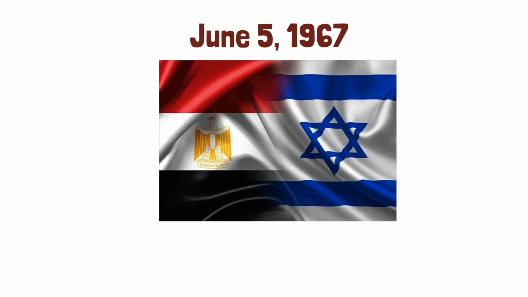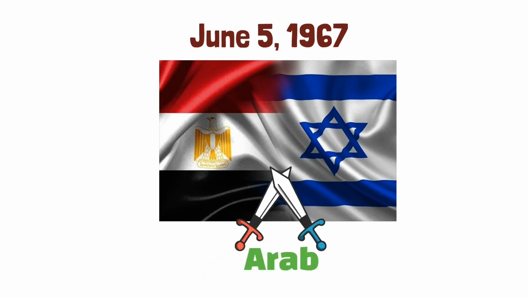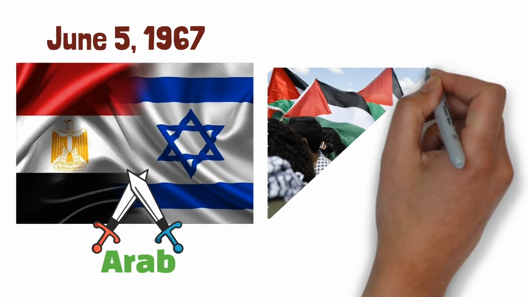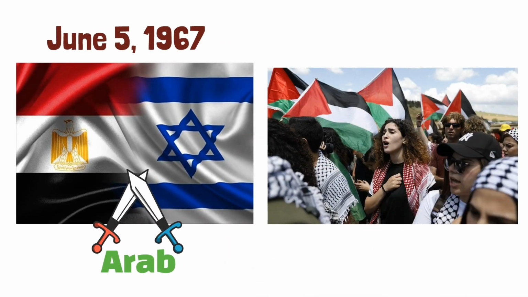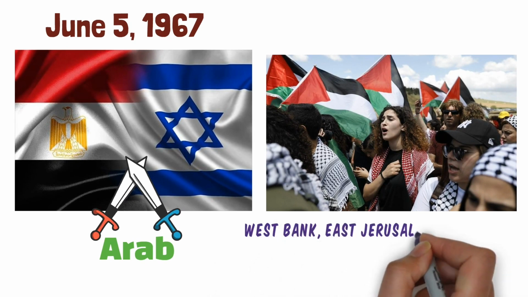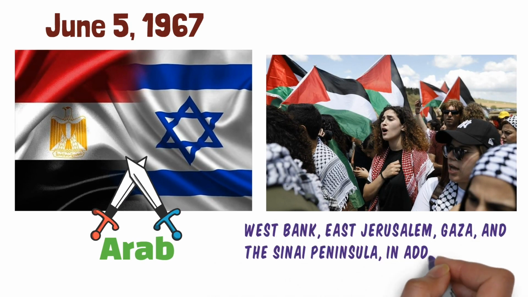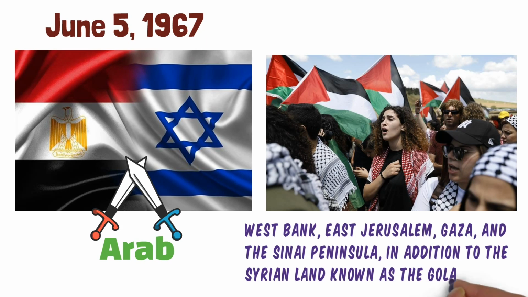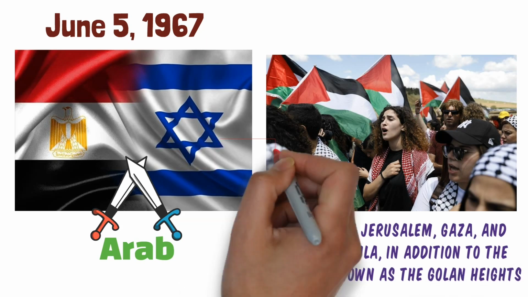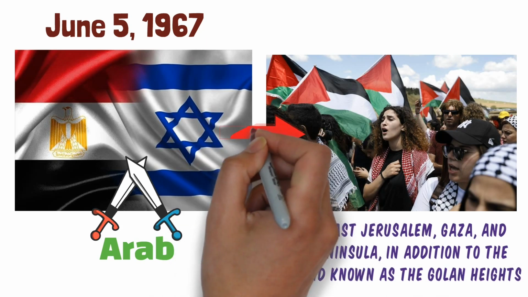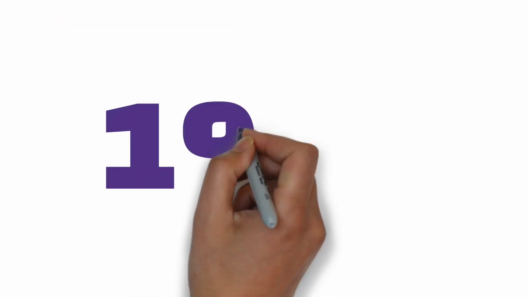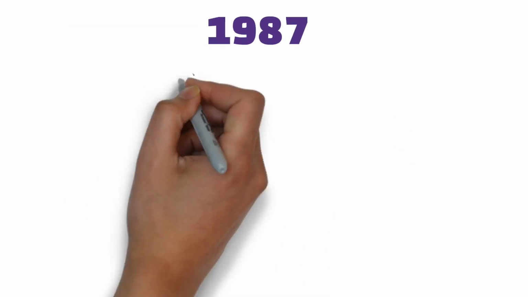On June 5, 1967, following a period of ongoing conflicts between Israel and Egypt, the Six-Day War erupted between Israel and its Arab neighbors. In just 6 days of fighting, Israel took control of various Palestinian Arab regions, such as the West Bank, East Jerusalem, Gaza, and the Sinai Peninsula, in addition to the Syrian land known as the Golan Heights. This war led to the displacement of many Palestinians, forcing them to become refugees once more, and marked the beginning of a lengthy Israeli occupation of Palestinian lands.